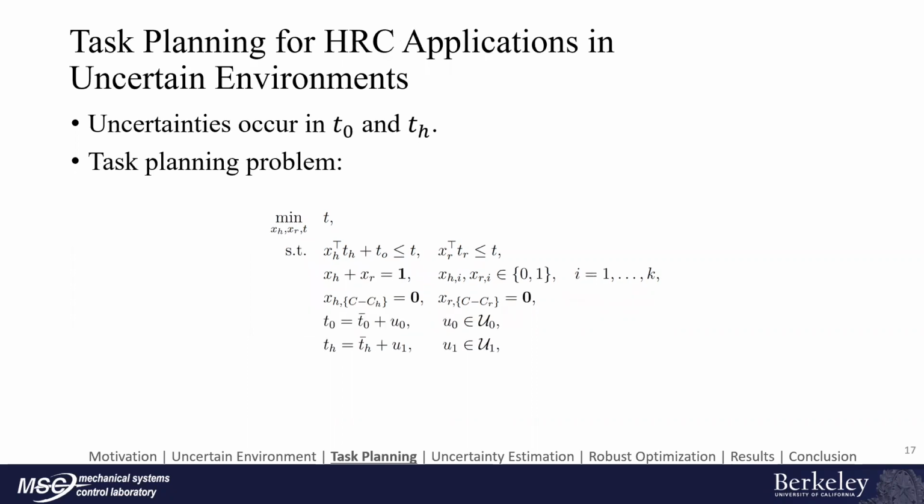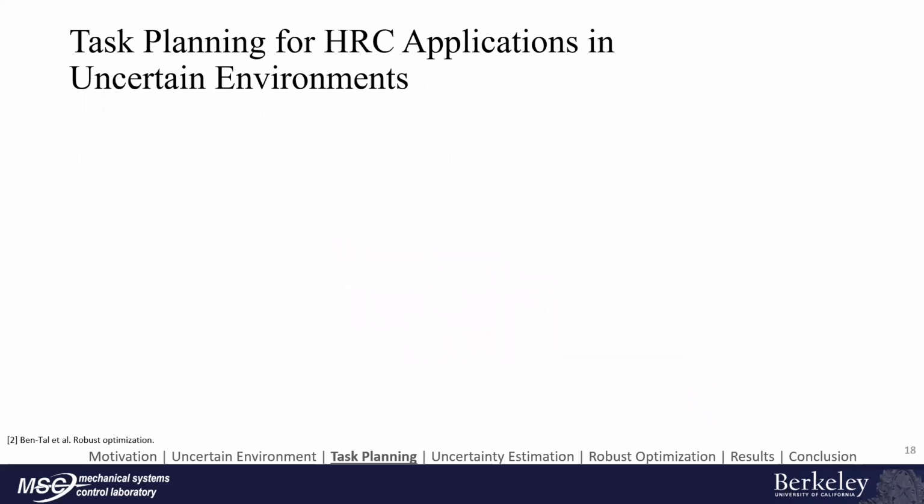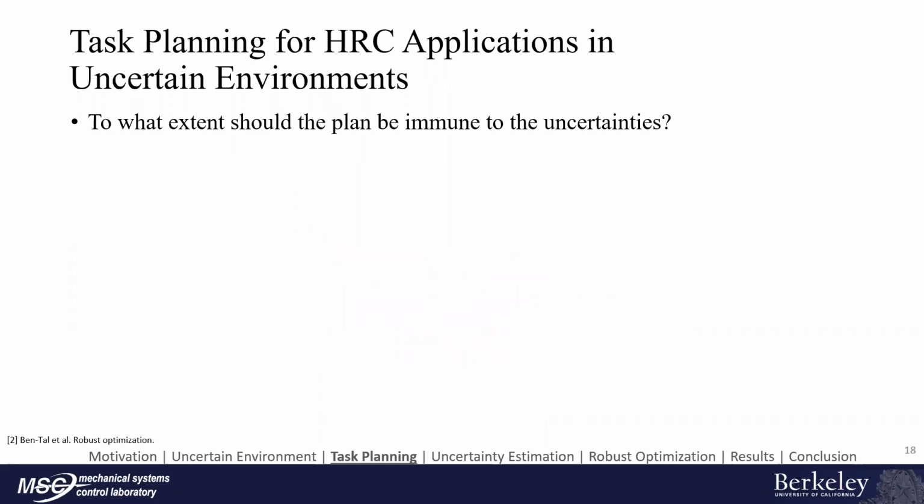However, this problem becomes tricky to solve when there is uncertainty on the worker's completion times, T0 and TH, which are now affected by some uncertainty sets. To solve this problem, we first need to answer two questions. The first is, to what extent should the planner be immune to the uncertainty?